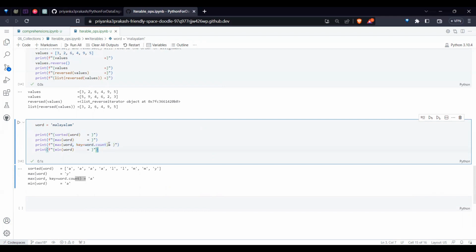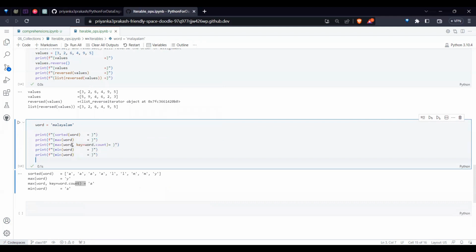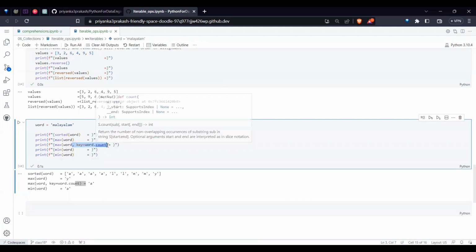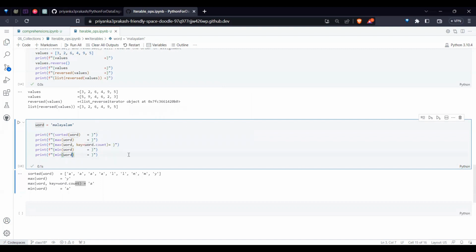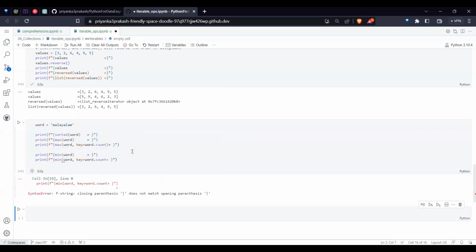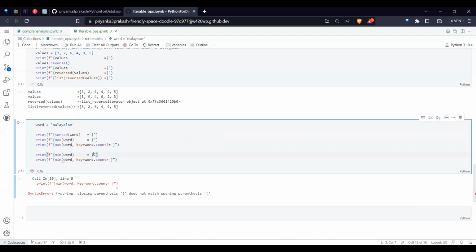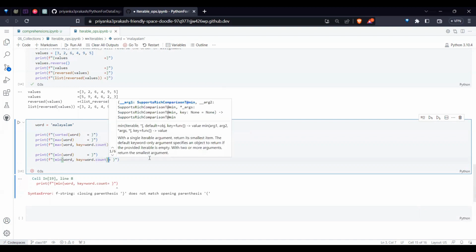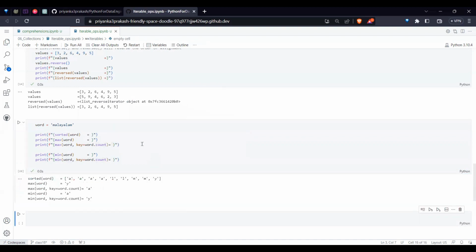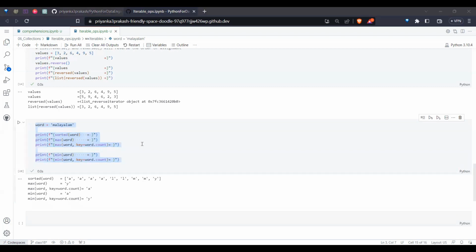Whatever operations we can do traditionally, we can achieve the same thing like this also. So if I pass that, yeah, you get it. I think somewhere I missed one of the braces. Okay, here. Yeah, this brace is missing. Yeah, you see, it's working. So this is what I wanted to prove here.